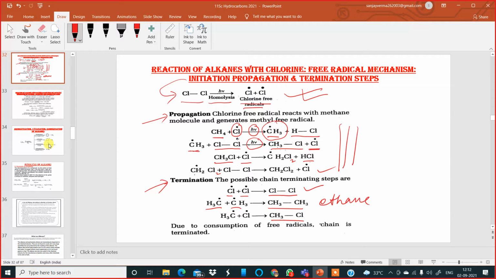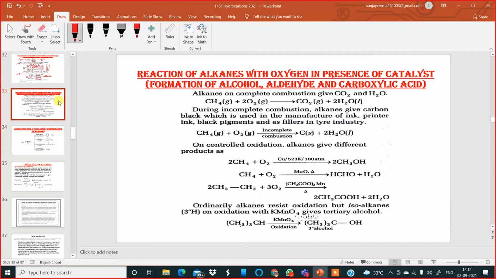Now, when all the free radicals are consumed, when they are finished, when they recombine with each other, then the reaction gets terminated. So I will advise you all to please practice this mechanism, which is called the free radical mechanism for the reaction of alkane with halogen. Okay, so after that, moving to the next slide over here.